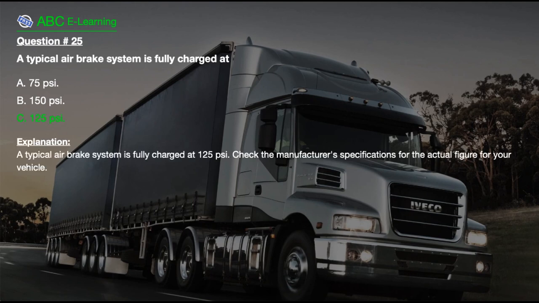The correct answer is here, C. 125 PSI. Explanation. A typical air brake system is fully charged at 125 PSI. Check the manufacturer's specifications for the actual figure for your vehicle.